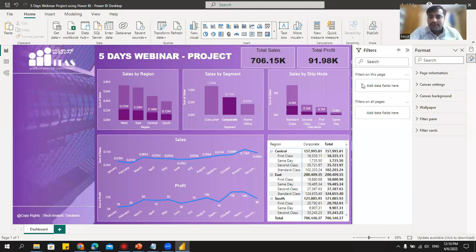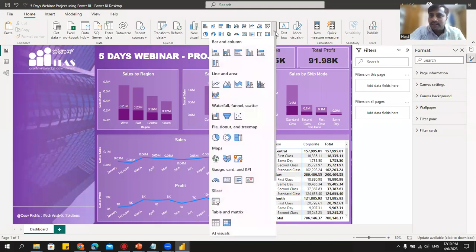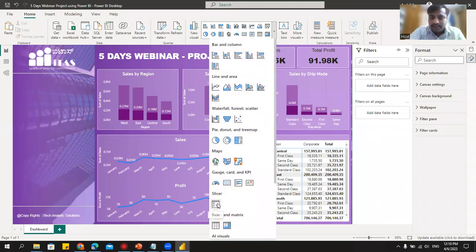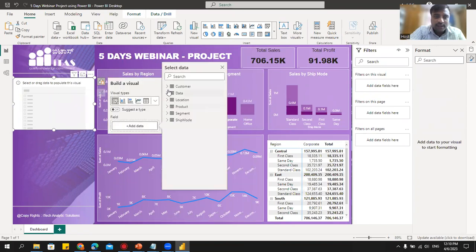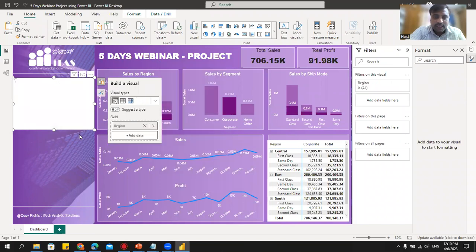Next is, okay, fine. Next is, we'll see how we can add the slicers. What are slicers? Slicers are nothing but the filters. Let me select this. See, I clicked on this. Now I will add the data for this. Let's say I want to filter the data by region. I selected the region here. If you want to keep it as a list, you can do it. Otherwise, I want this to be like a drop down.